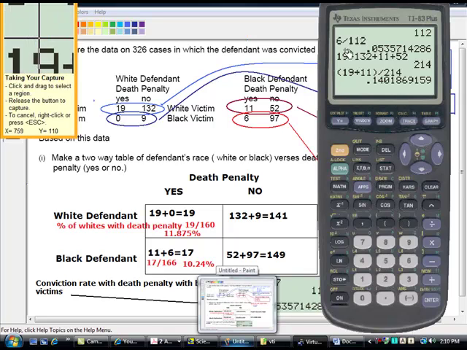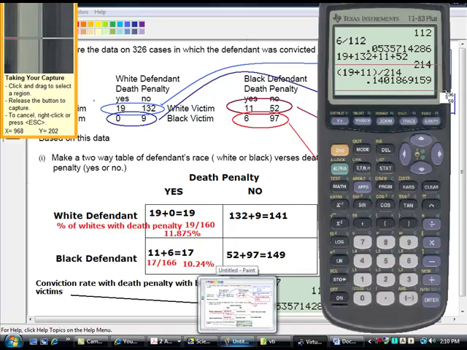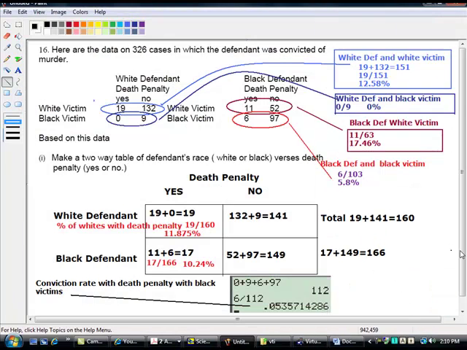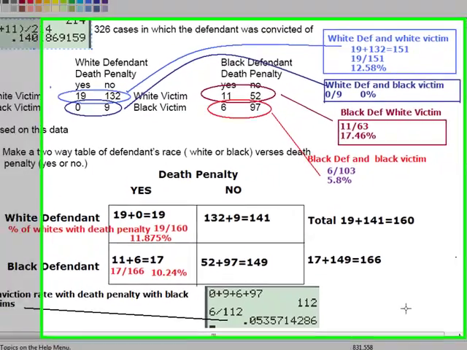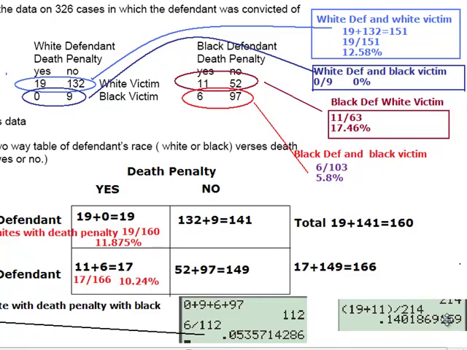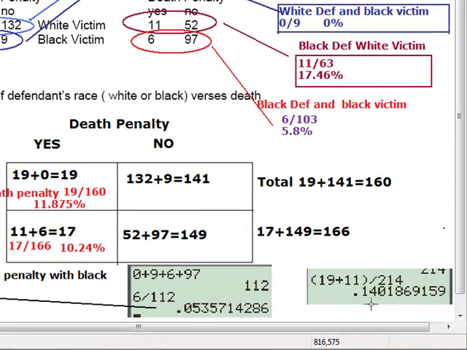Now, just based on this table, let's not talk about things in general. For a white victim, what's the conviction rate with death penalty? 14%.